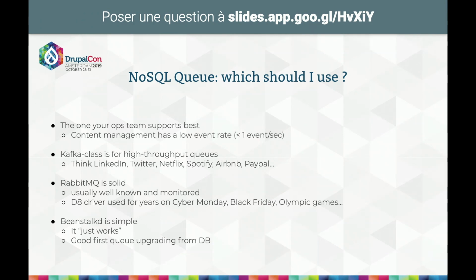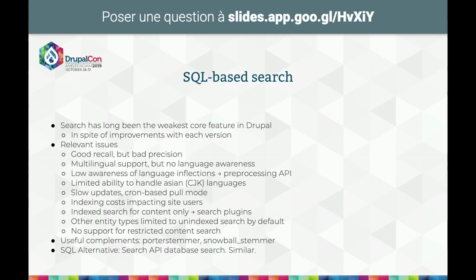Kafka is for the very big sites, so unless someone mandates it to you, you probably don't need it with Drupal. It's something which is used by LinkedIn, by Twitter, by Spotify, Airbnb, PayPal, and it can handle multiple thousands of data inserts per second. No Drupal site has this kind of traffic normally.